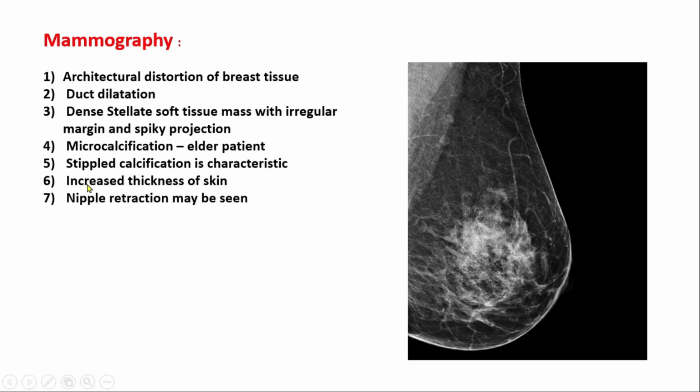What possible characteristics can we find from a mammography? Architectural distortion of breast tissue. Then duct dilatation. Look, there is duct dilatation. Then a dense stellate soft tissue mass with irregular margin and spiky projection. Microcalcification in an elderly patient. Stipple calcification is characteristic. Increased thickness of the skin. Look at the skin, the thickness is increased, and nipple retraction may be seen. Look, here the nipple is retracted, from the lateral and inferior portion.